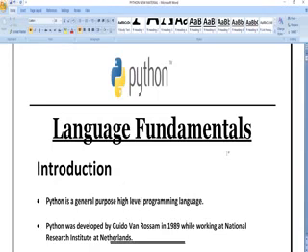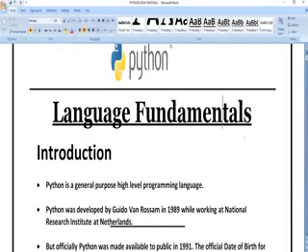Now from today we are going to see the concepts of Python programming from the basics, which will help for interviews and all these things. So in this video let us see the fundamentals of Python programming, how a Python program is described, how it is defined, what the syntax of the code is and all these things.